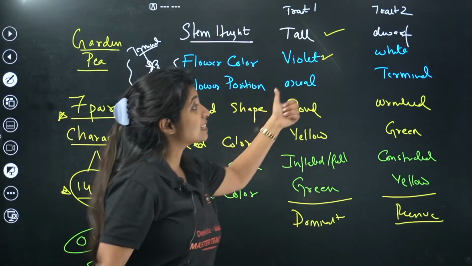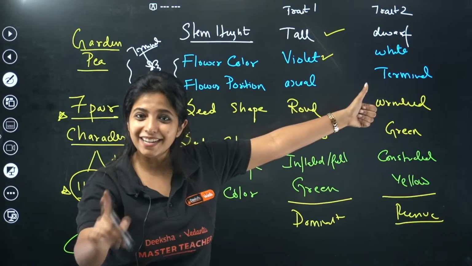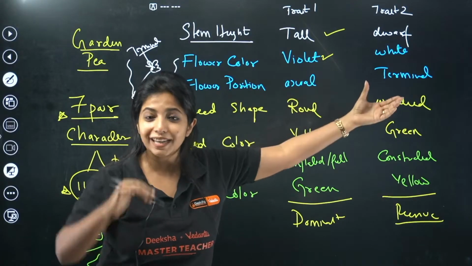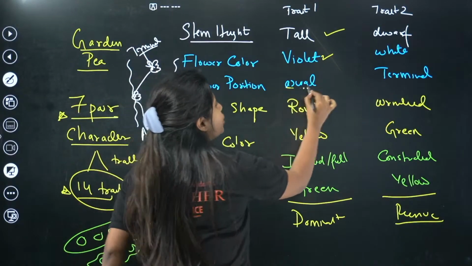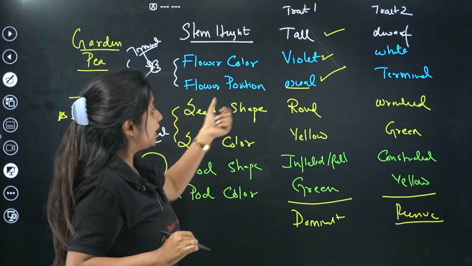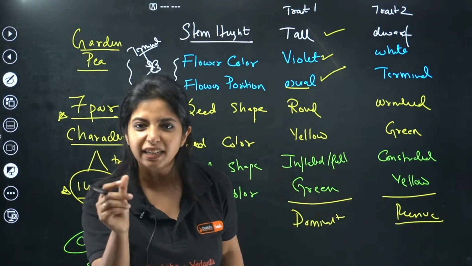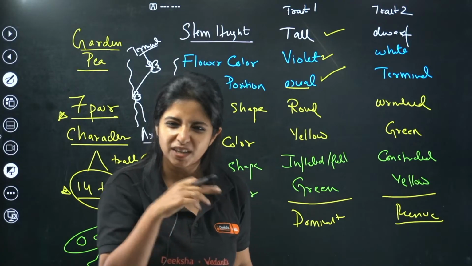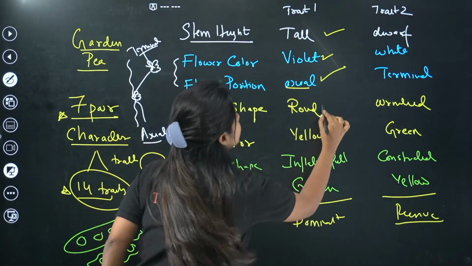Flower position, axial and terminal. This can create confusion, so listen to me. A comes before T in alphabetic order, so A is going to be the dominant one, right? Now over here, seed shape, round and wrinkled. Will you prefer eating wrinkled ones or round ones? Round ones, no. So we will consider that round is going to be dominant.